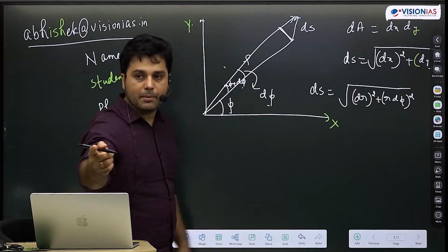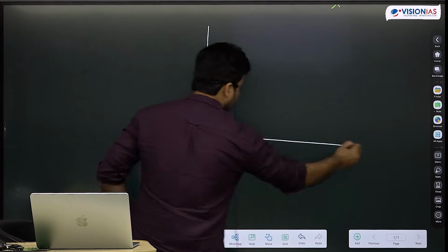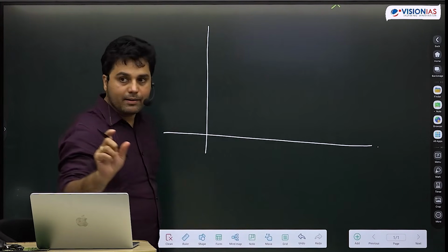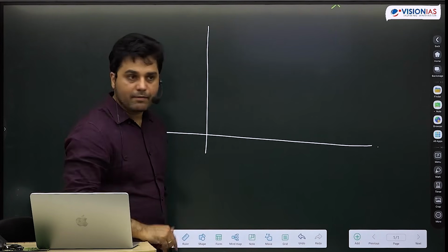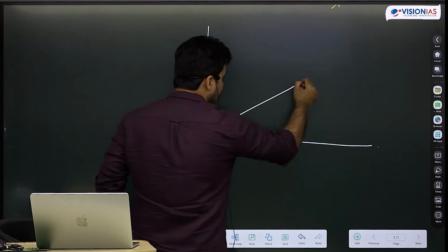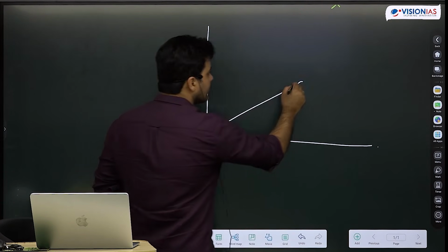And that same thing will be also area. Let me make another diagram. Areal element को समझना बहुत आसान है उससे. I want to make a rectangle by first varying dr and then by varying phi. So this is my r, and I change r to r plus dr, which is this length.